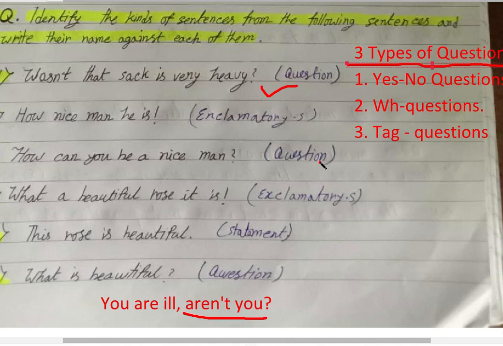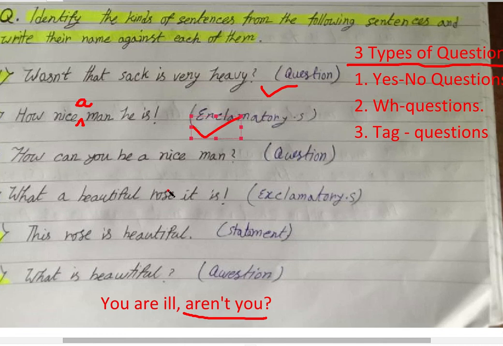Okay. Next, question number 2: How nice man he is. How nice man he is. I think there is an omission of article. How nice a man he is. Here an article should be written. However, it is an exclamatory sentence.